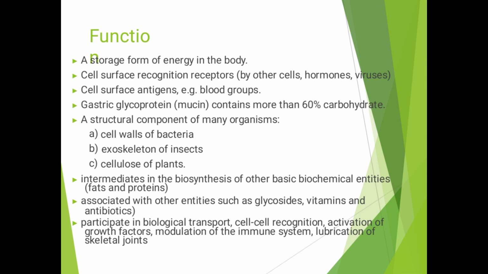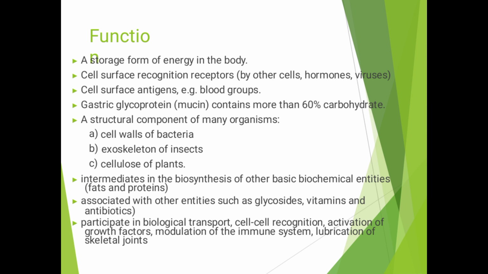Next, cell surface antigens, for example the blood group substances. Glycoproteins such as mucin contain more than 60% carbohydrate. Carbohydrates are also structural components of many organisms: the cell walls of bacteria, the exoskeletons of insects, and the cellulose of plants.